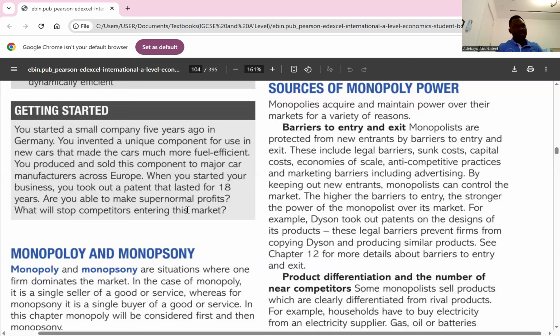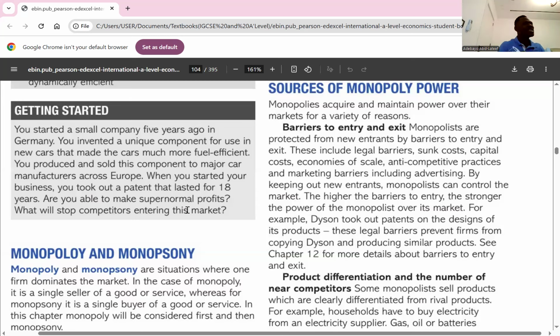Two, legal barriers. There might be legislation that backs a monopolist, that makes it become a monopolist. The third one is capital cost. A monopolist operates on a larger scale, yes or no? So for you to want to come into that market, you have to be financially capable. The cost of starting up a business in such a situation might be high, so that even discourages you from going to the market. Economies of scale: a monopolist has economies of scale because it operates on a larger scale.